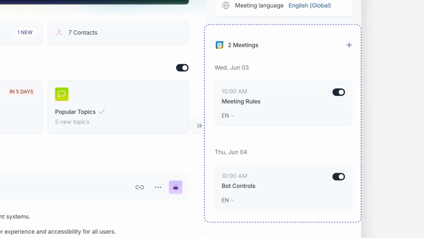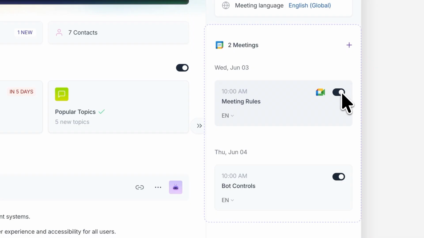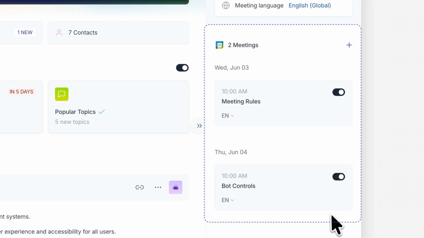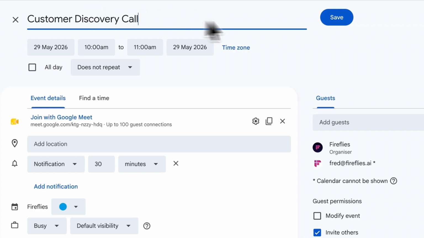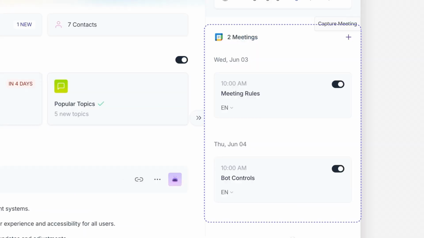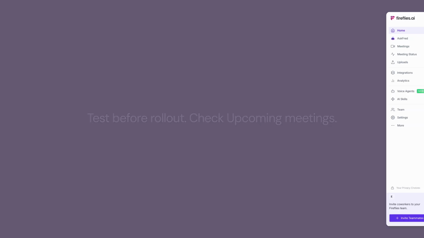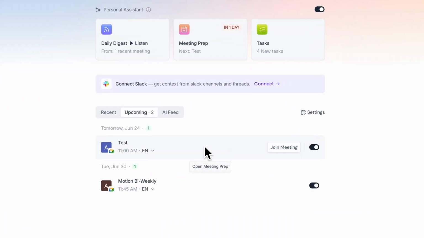Before announcing new rules to your team, test them. Check your upcoming meetings panel. You'll see which meetings Fireflies plans to join with toggles next to each one. If a meeting you expected to be blocked is showing as will join, your rule isn't quite right. Create a test meeting with a title that matches your rule, refresh your dashboard, and confirm it's marked as skipped. A misconfigured rule can mean missed recordings or unwanted joins. Better to catch it on a dummy meeting than a real one.